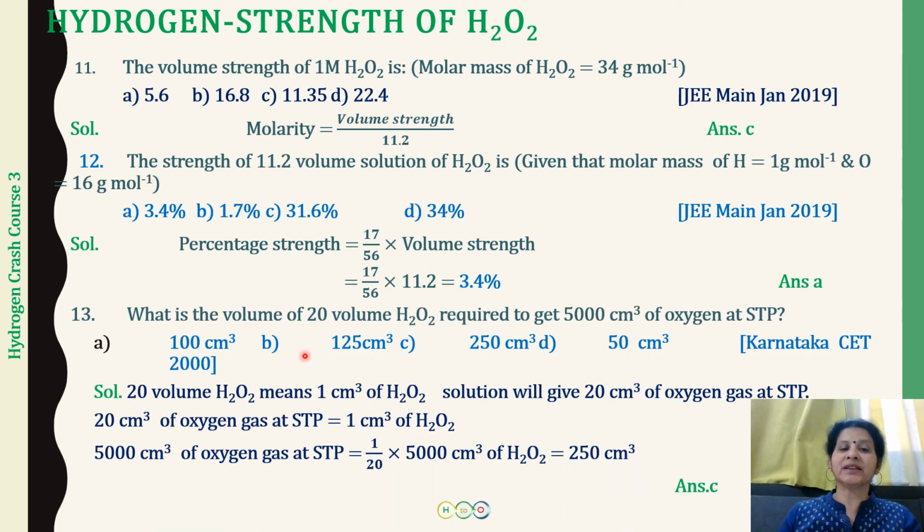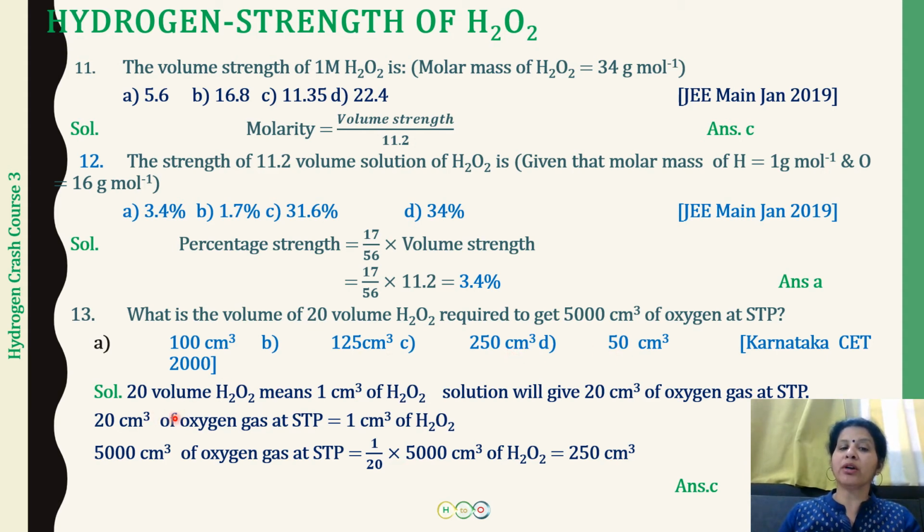The next question is: what is the volume of 20 volume H2O2 required to get 5000 centimeter cube of oxygen at STP? This was asked in the Karnataka engineering students entrance examination. The choices are 100 centimeter cube, 125 centimeter cube, 250 centimeter cube, and 50 centimeter cube.